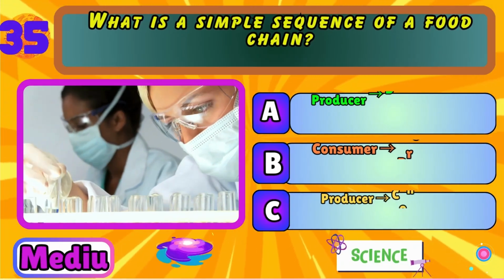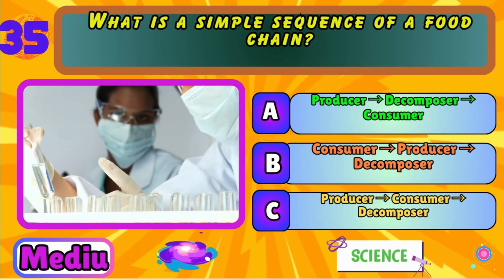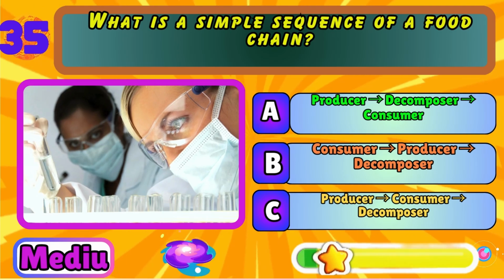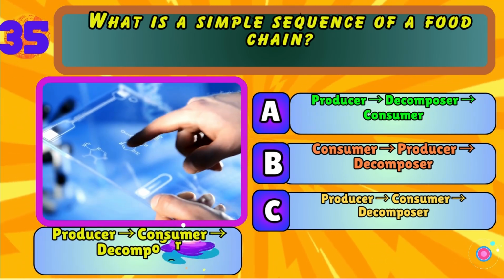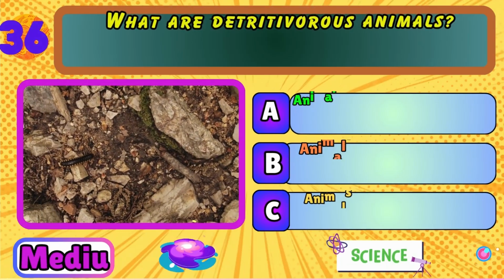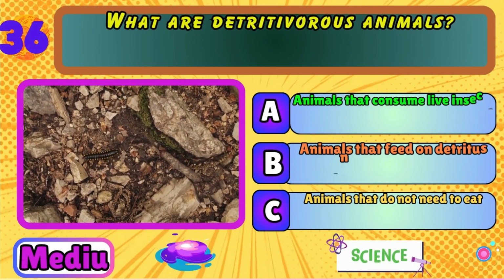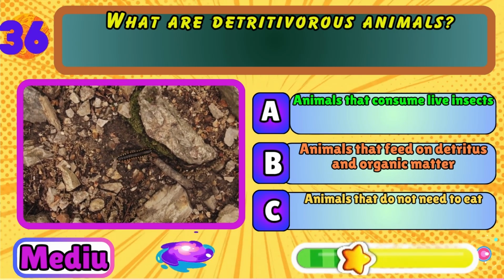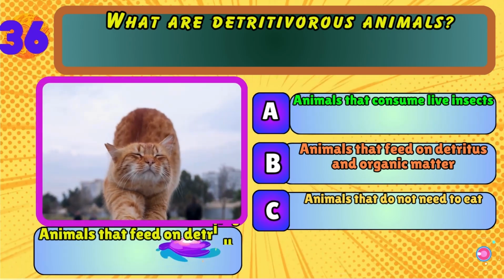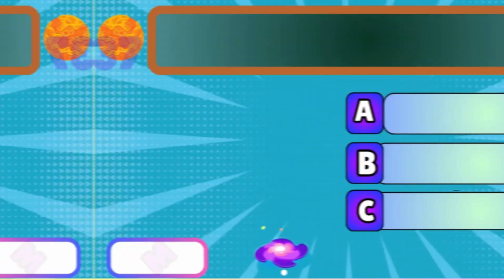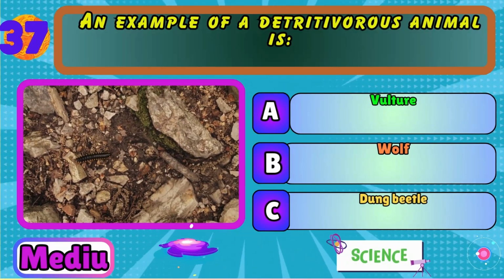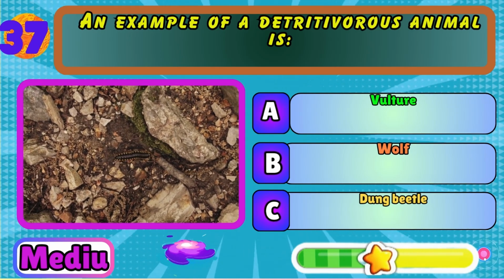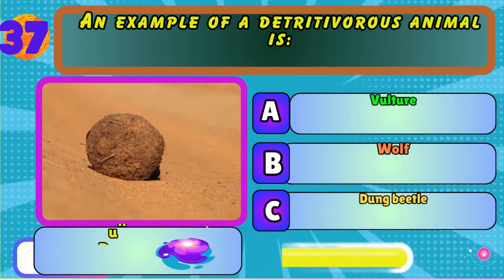What is a simple sequence of a food chain? Producer, decomposer, consumer; consumer, producer, decomposer; or producer, consumer, decomposer? Producer, consumer, decomposer. What are detritivorous animals? Animals that consume live insects, animals that feed on detritus and organic matter, or animals that do not need to eat? Animals that feed on detritus and organic matter. An example of a detritivorous animal is vulture, wolf, or dung beetle. Dung beetle.